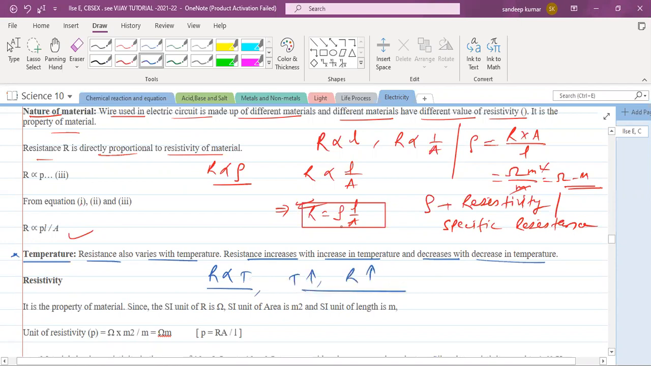Yes or no? So in this video, I have explained what is electric current, what is potential difference, Ohm's law, what is resistance, and factors affecting resistance. In the next video, we will continue the remaining part of the lesson, like resistor connections in series and parallel.